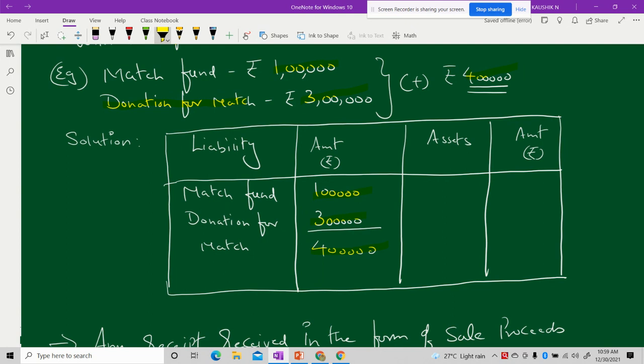And one thing you remember, students, the balance sheet we are preparing with the available information is not a complete balance sheet. It is only an extract. Now you may ask, what is the difference between a complete balance sheet and extract balance sheet?